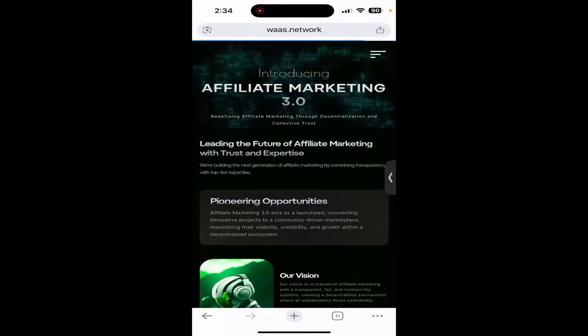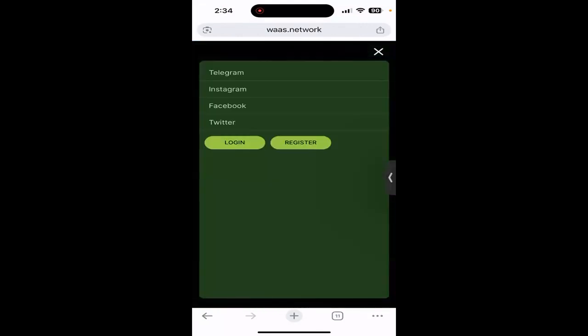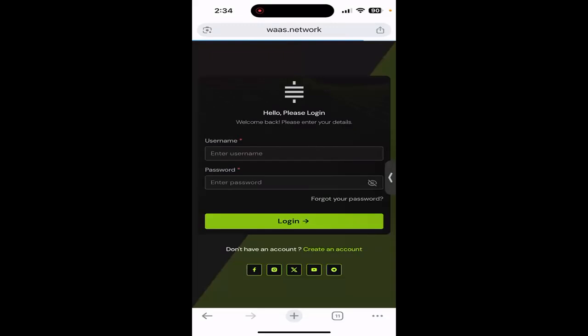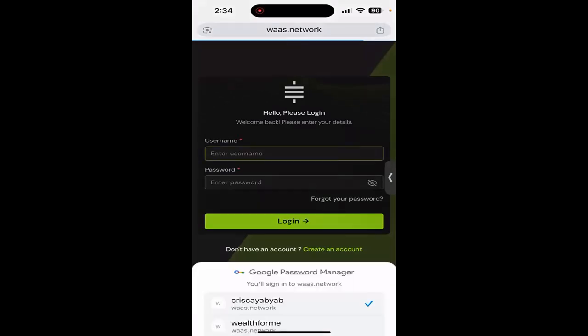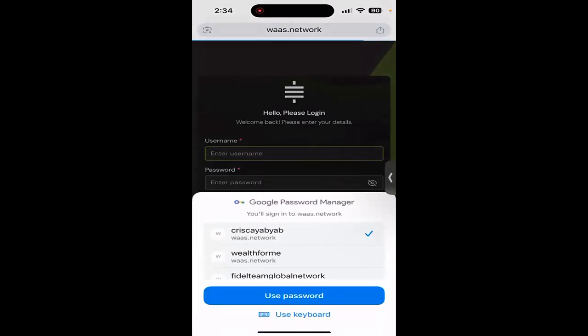Okay, click the three lines, log in. So click login with the account that you have, the first one, yes.